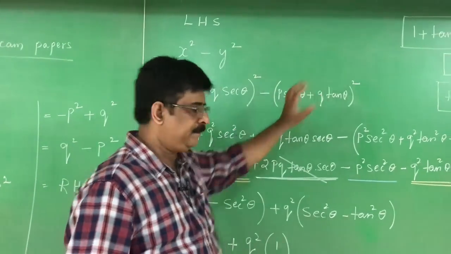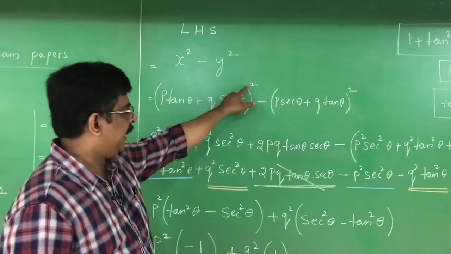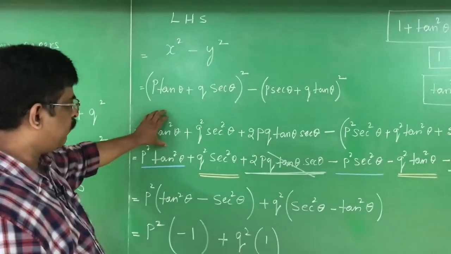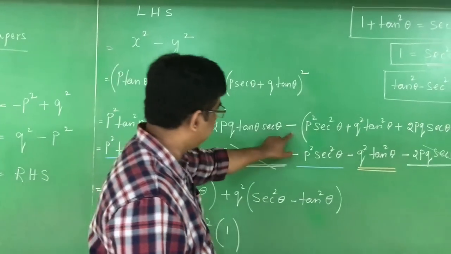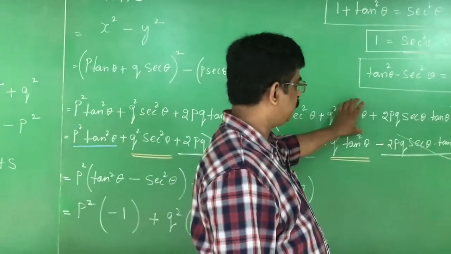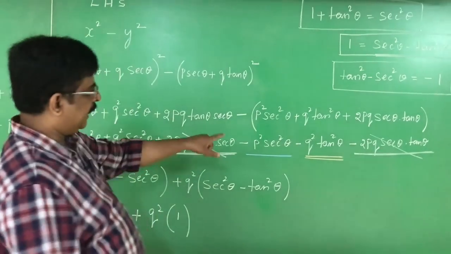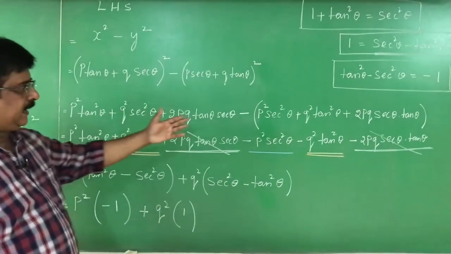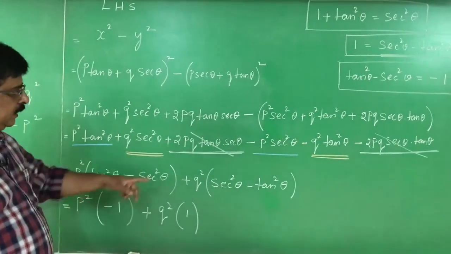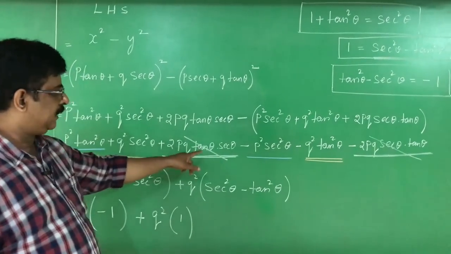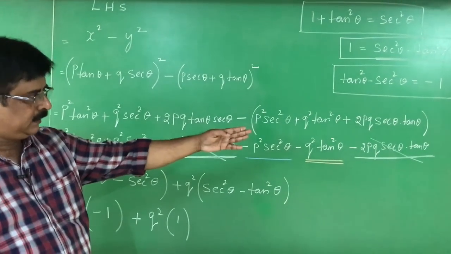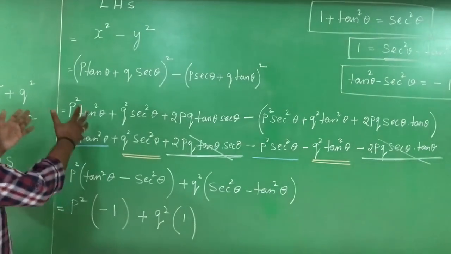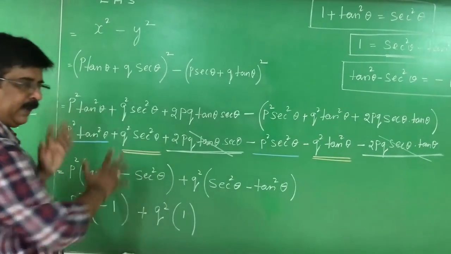X square minus y square. Both are squares, therefore with the help of a plus b whole square, I expanded: a square plus b square plus 2ab, minus of a square plus b square plus 2ab. Then I remove the bracket here. Once I remove the bracket, the linear terms 2pq tan theta secant theta and 2pq secant theta tan theta cancel. Then I group the terms having p square and terms having q square.